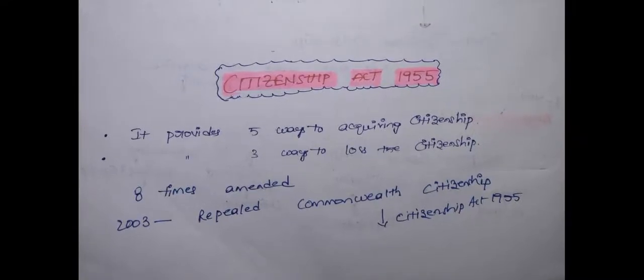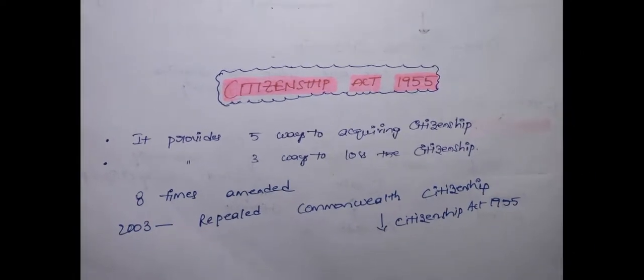In Indian polity, we are going to discuss the Citizenship Act 1955. This was enacted by the Parliament after the commencement of the Constitution. In the previous class, we discussed the constitutional provisions related to citizenship, Articles 5 to 11. There is no provision related to the acquisition or loss of citizenship in those articles.